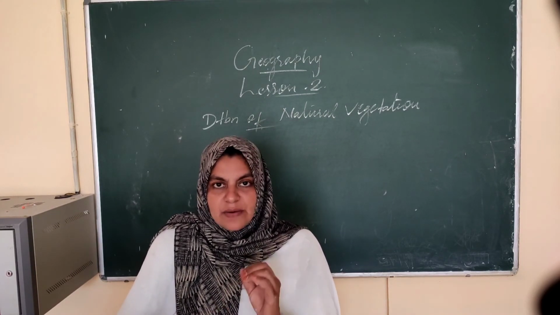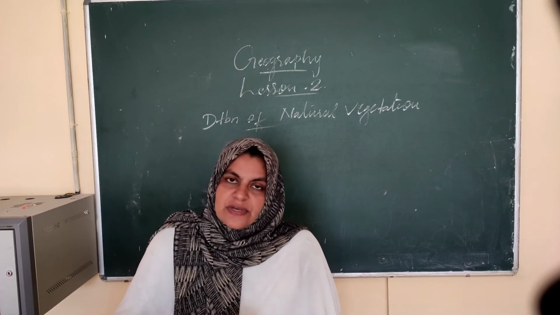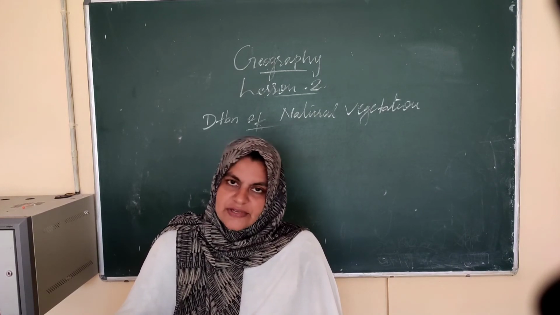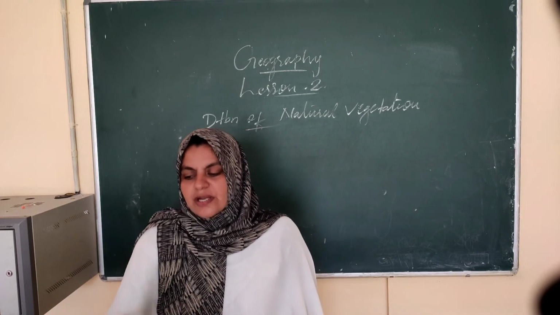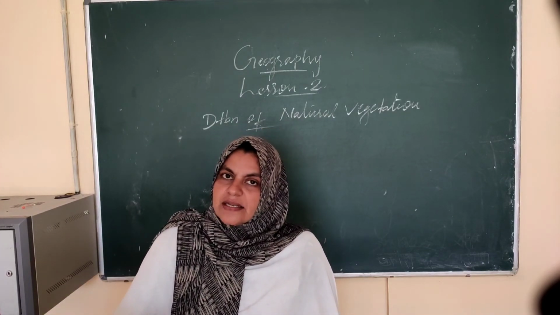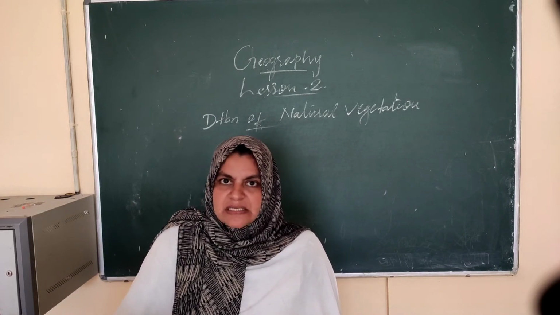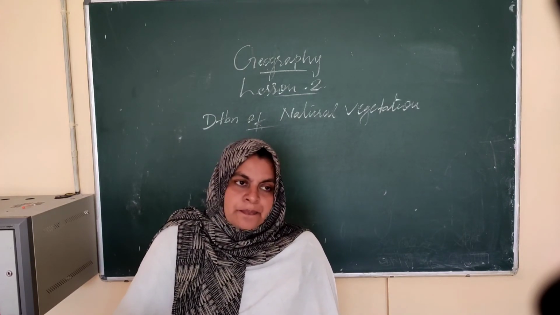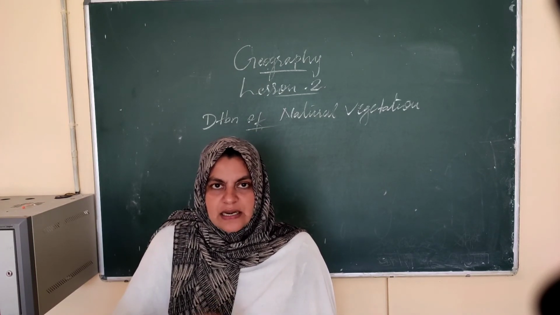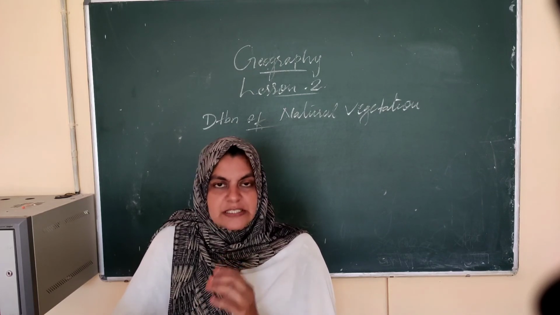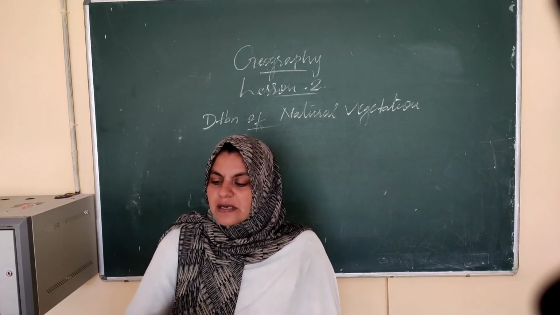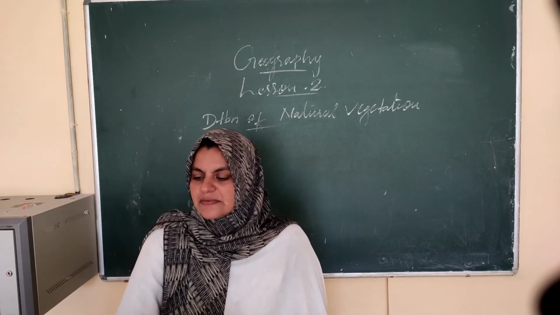One more time I will tell you, natural vegetation is classified into 4: forest, grasslands, scrubs and tundra vegetation. On the basis of the location of the forest, it is divided into evergreen forest and deciduous forest. Evergreen means they will never shed their leaves in a specific period of time, but deciduous forest will shed their leaves in a specific season to adapt to the situation, to reduce loss through evaporation.